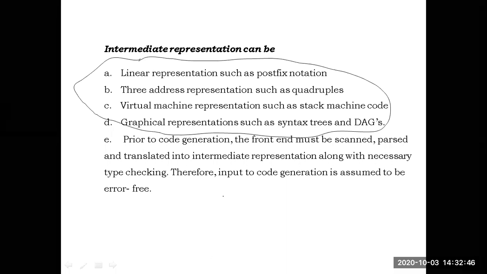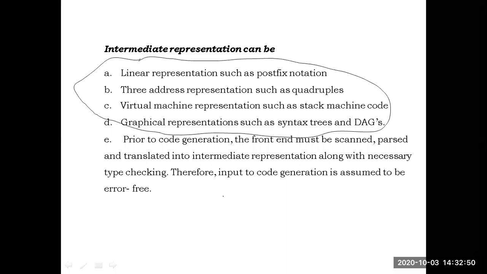Clear? Here the main issue is whenever this intermediate code is given to the code generator, it has to identify the addresses of the names used in that intermediate code. For the names used in that intermediate code, it has to identify the addresses. That is the one major issue related to input. Whenever input is given to the code generator, it has to identify the addresses. Clear?